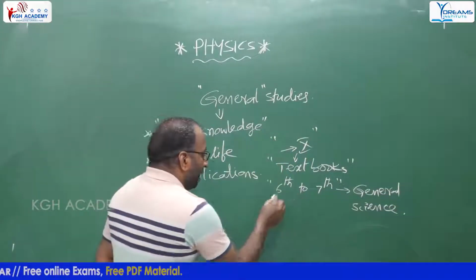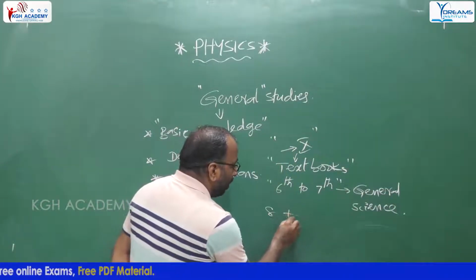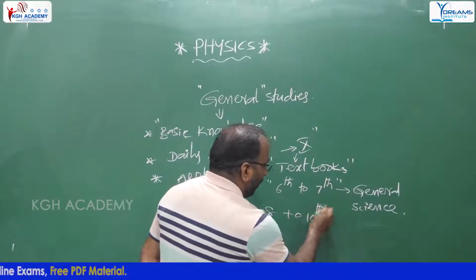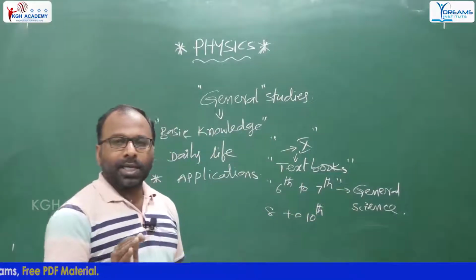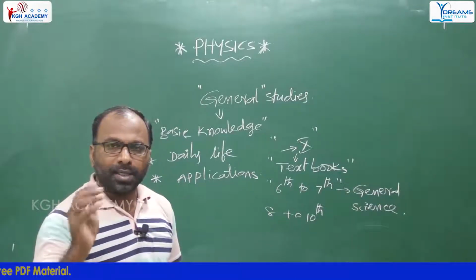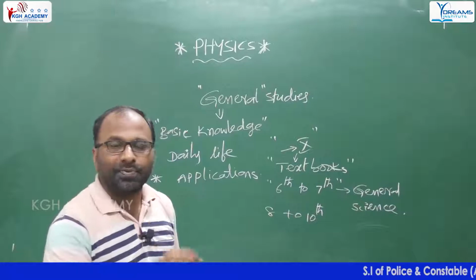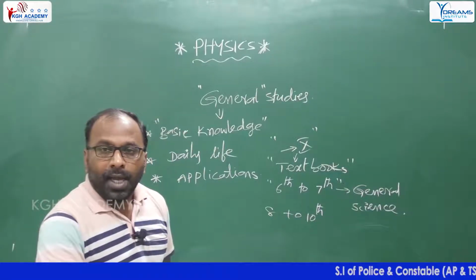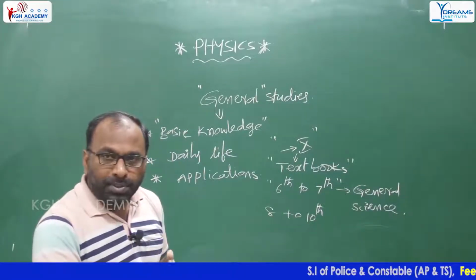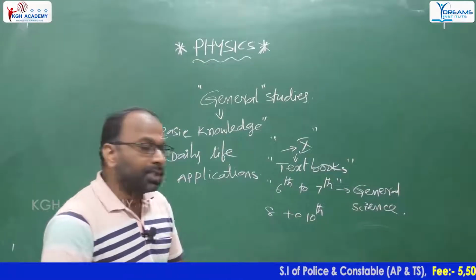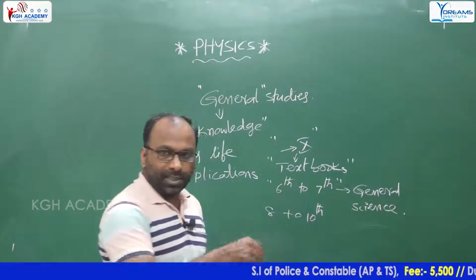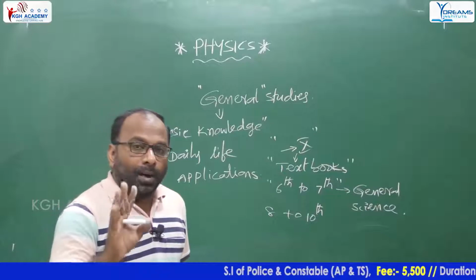After that, from 8th to 10th, we have two books: one is biological sciences and the other is physical sciences. In these two subjects, different books are there. For this area, we have to choose the physical science book.